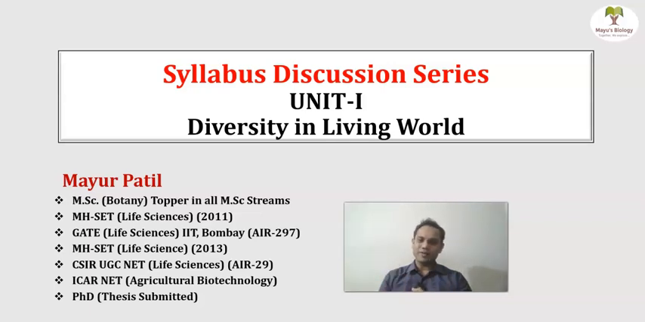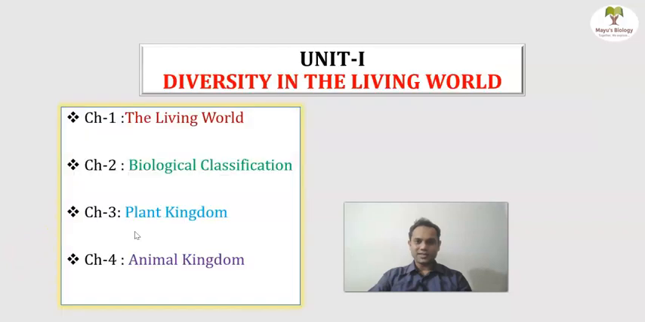The first unit is the diversity in the living world. Let us start, dear students. This first unit consists of around 4 chapters. What are these chapters? Chapter first is the living world. Chapter second is biological classification. Chapter third is the plant kingdom, and the fourth one is the animal kingdom. So these 4 chapters constitute the first unit, the diversity in the living world.